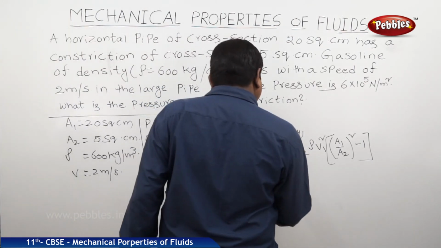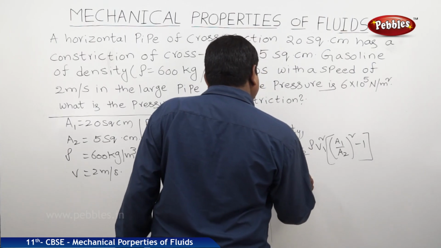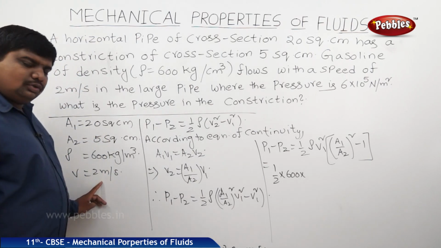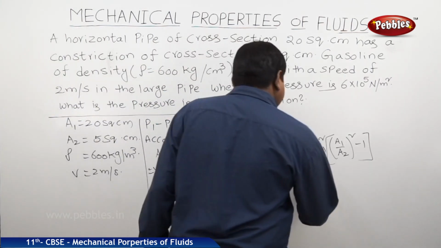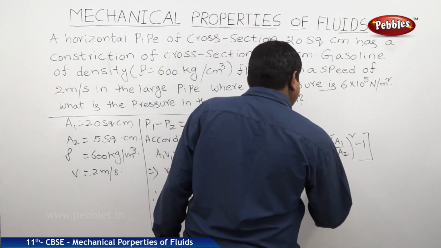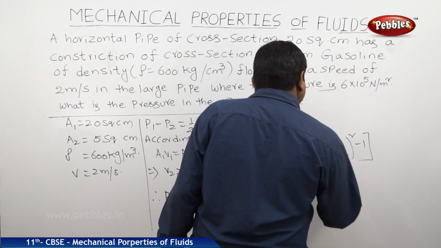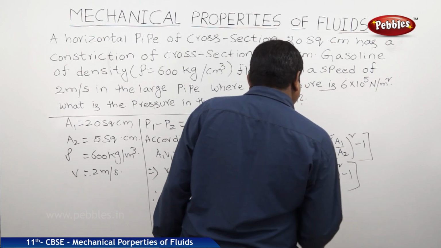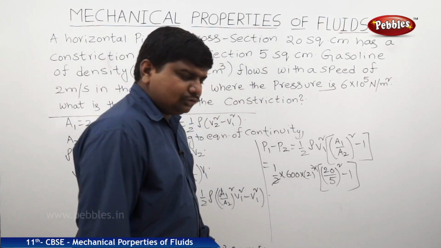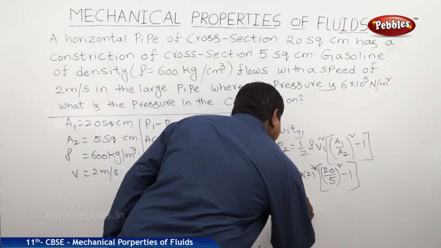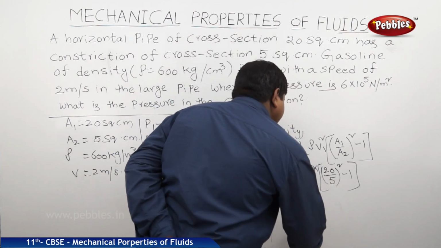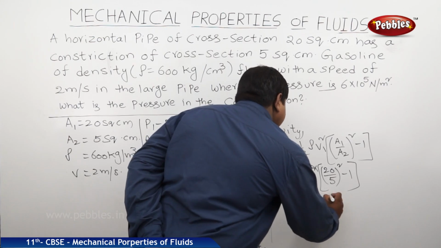Half rho is 600, V1 is 2 meters per second, so V square means 2 square, A1 is 20, A2 is 5, minus 1. 2 into 2 times 600 is 1200, into 20 by 5 is 4, square is 16, minus 1.